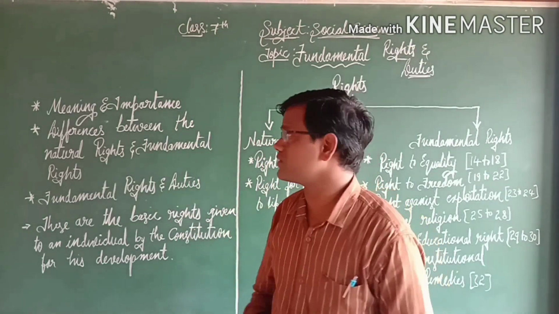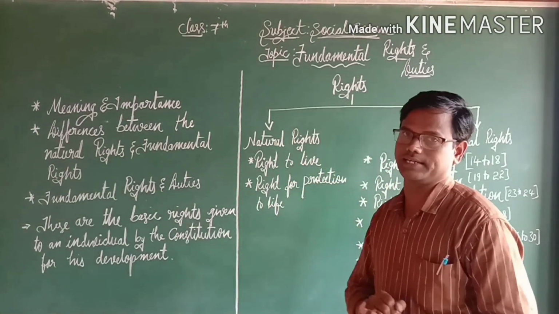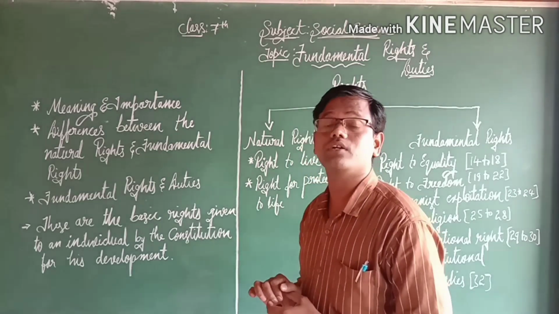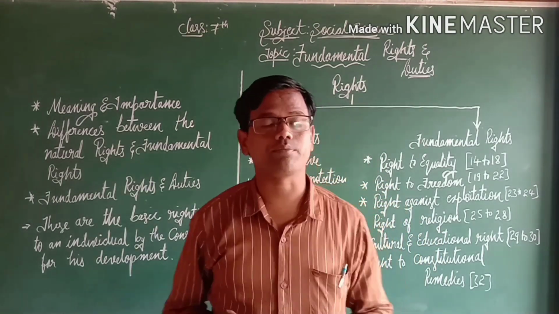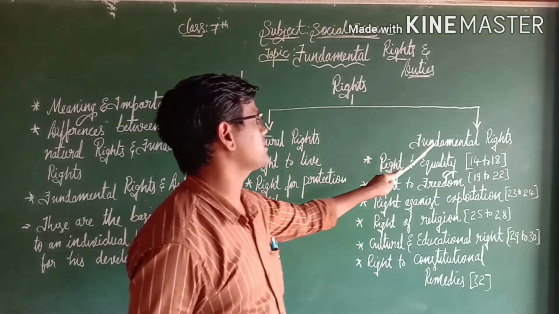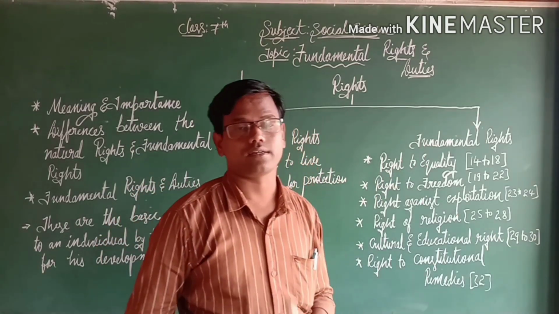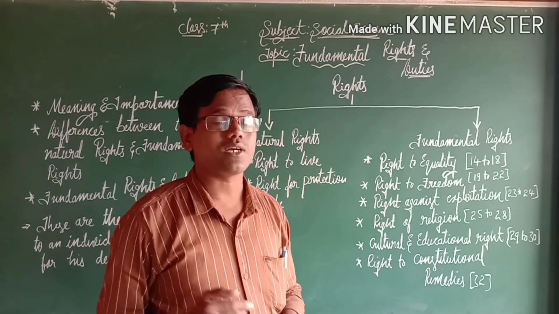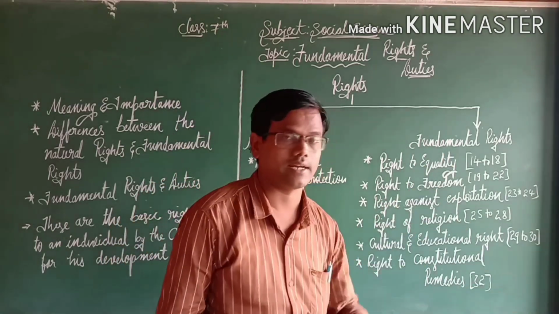So let us discuss the types of rights. The overall rights we are going to divide into two important parts: the first one natural rights and the second one fundamental rights. Then what is the meaning of natural rights, and what is the meaning of fundamental rights?